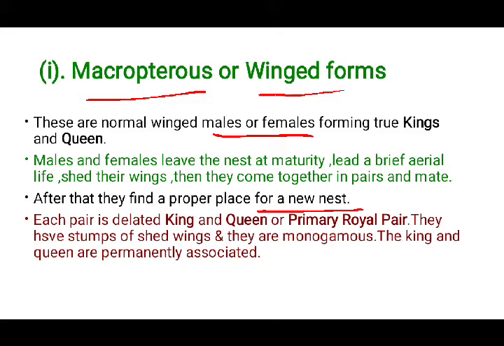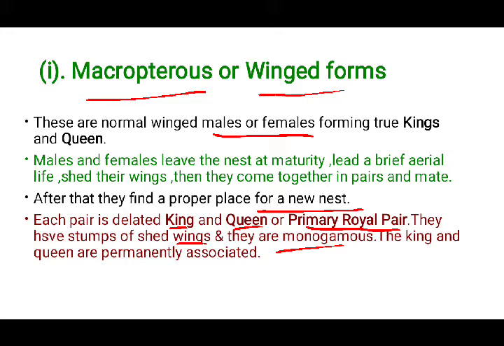Each pair is related king and queen, which is also called a primal royal pair. They have stumps of shed wings. They are monogamous. So after the reproduction, when they select the nest for starting a new life as a termite colony, these king and queen are called a primary royal pair, because even though other subordinate or supplementary kings and queens are also present, these are the more dominant pair.